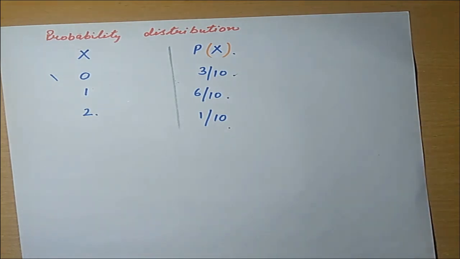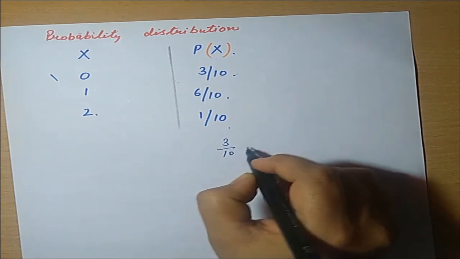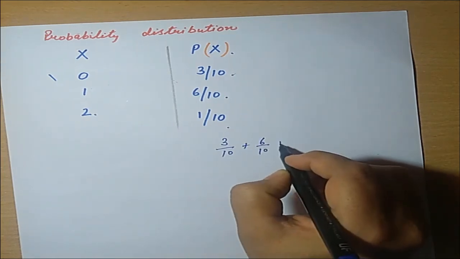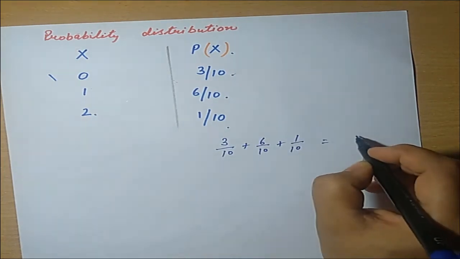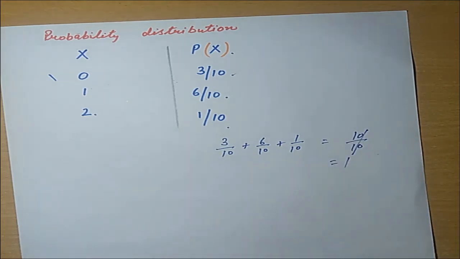Now, if we want to check whether our answer is right or wrong, add all the probabilities; your answer should be 1. When you add all these terms, it will be 10 upon 10. That means our probability distribution is right.